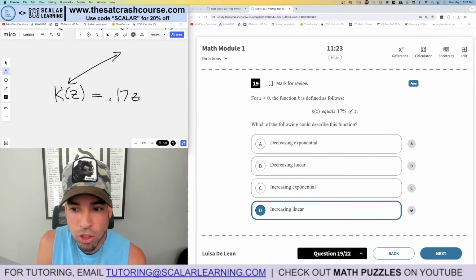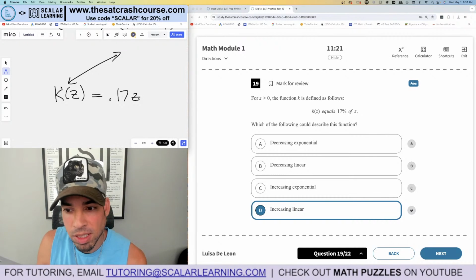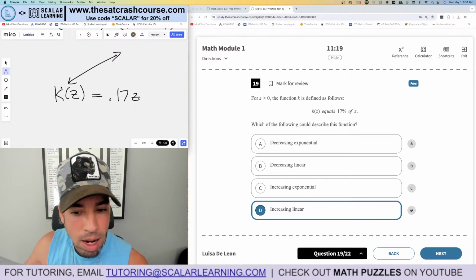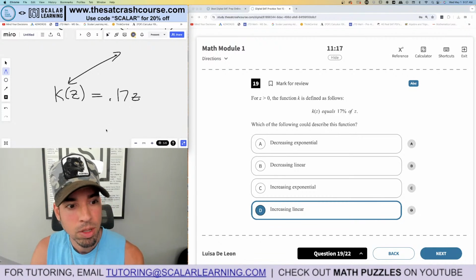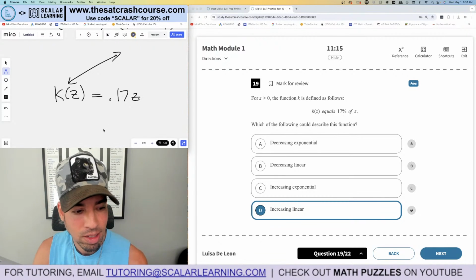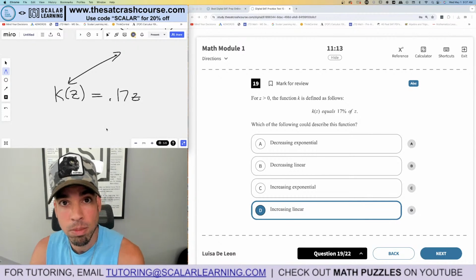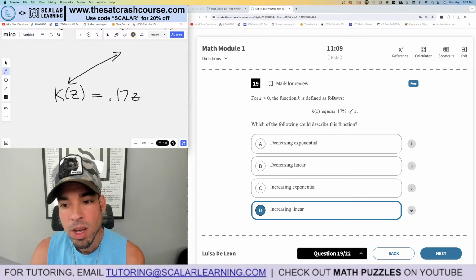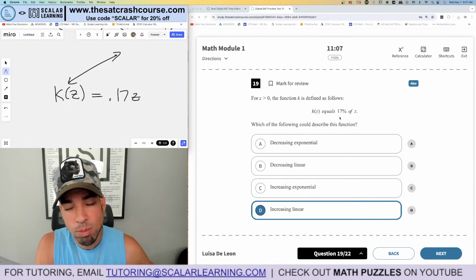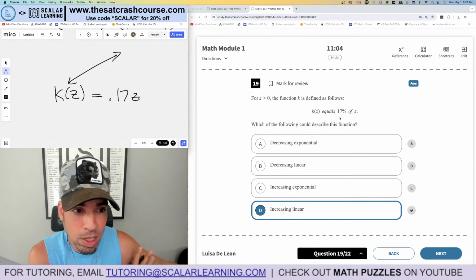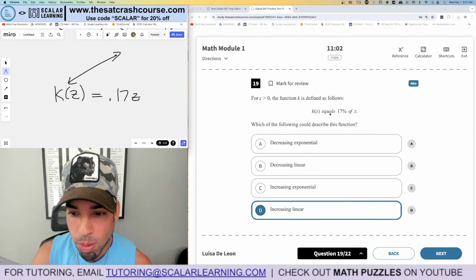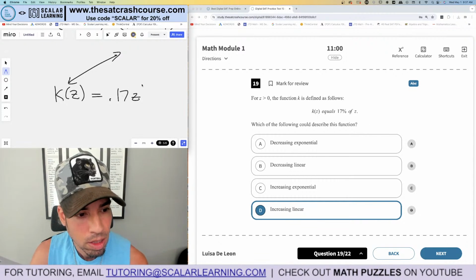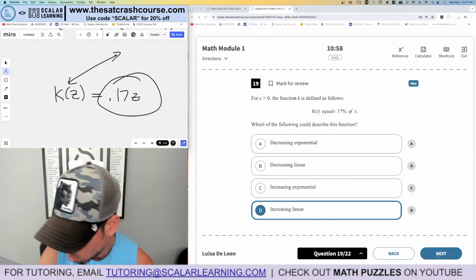So I'm going to call it that, just reading it straight up, 17% of z. But a lot of times, with these percentage questions, you're taking 17% each time of the previous value or whatever. That's going to be describing an exponential. And if each time you're getting 17% of the previous value, that would be a decreasing exponential. But anyways, the way I'm interpreting it, I'm just translating it right over. This is the winner, increasing linear, boom, done.